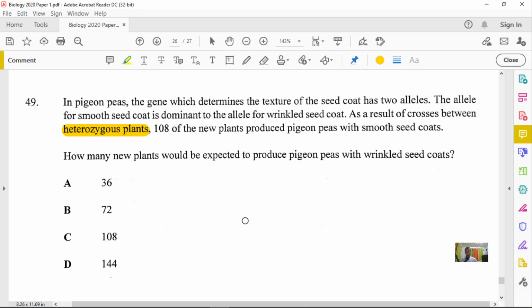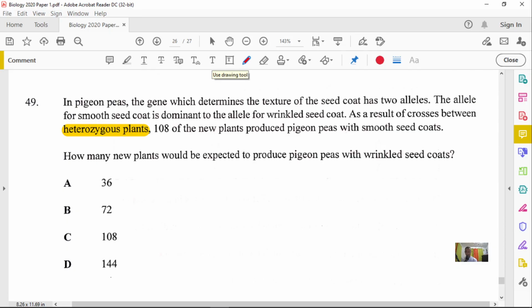So let's look at this. You can even use your own alleles if you want to draw this so you can understand it more carefully. It is unnecessary anyway, because you get a 3-to-1 ratio, but I want to show it so you really understand it.